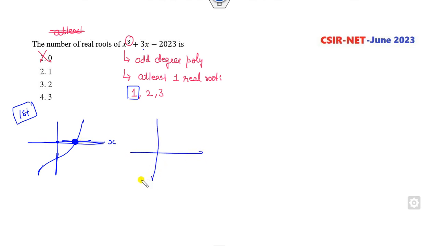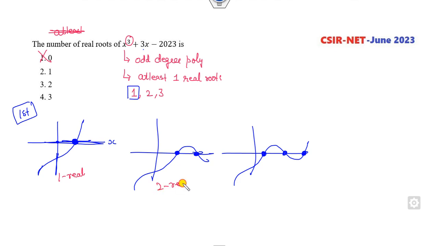Look at the second case, when it has 2 real roots, it will be like this. Look at the third case, when it has 3 real roots, first real root, second real root, third real root. Fine. Now if you look at this graph, you can see it has changed its shape. Here the graph is increasing, then decreasing, increasing, decreasing, increasing.